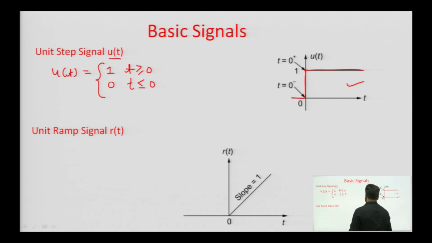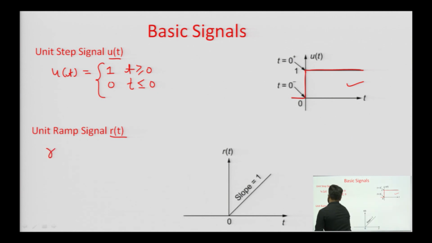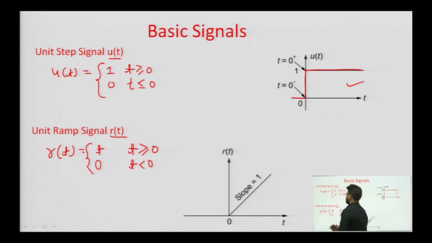Next is the unit ramp signal. Graphically the unit ramp signal can be represented like this, the slope is 1 and it is denoted by r of t. We can represent it as r of t equals t when t is greater than or equal to 0, and 0 when t is less than 0.